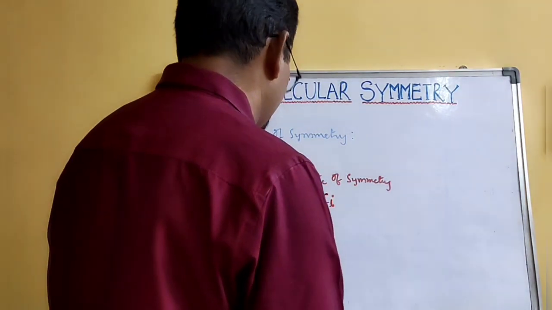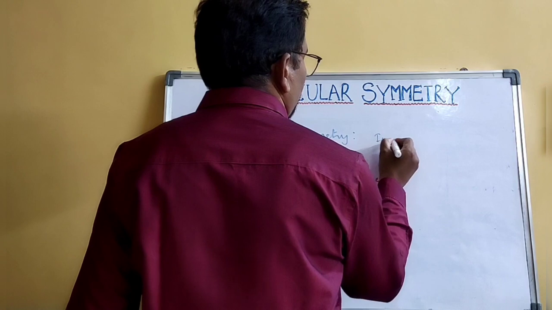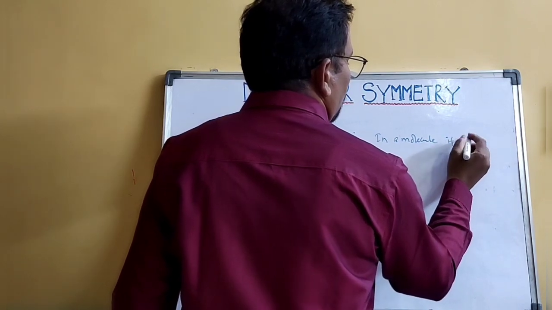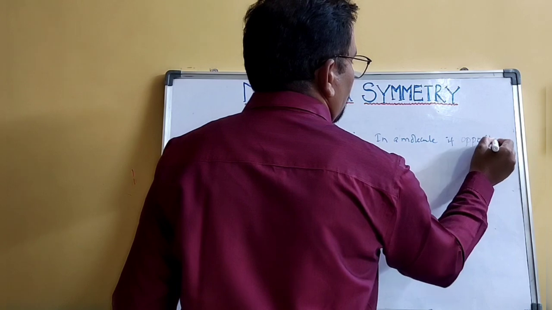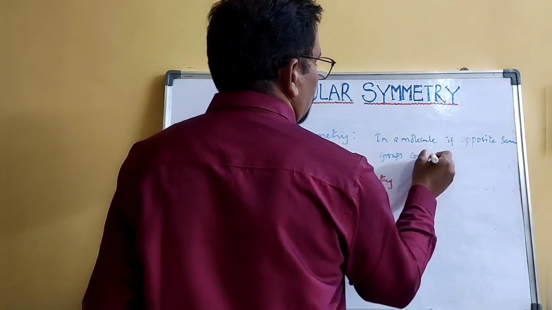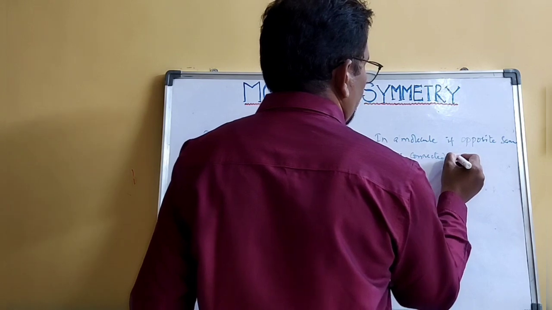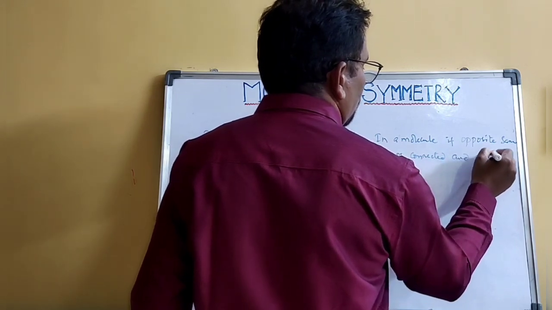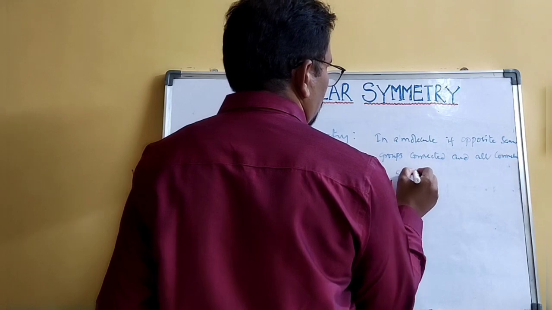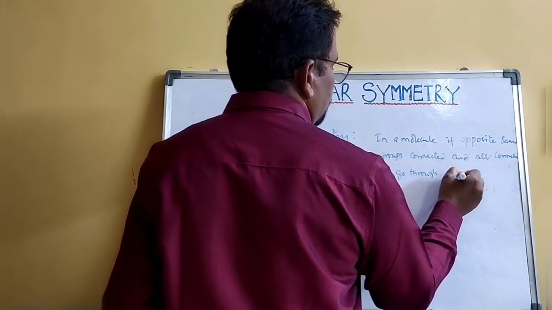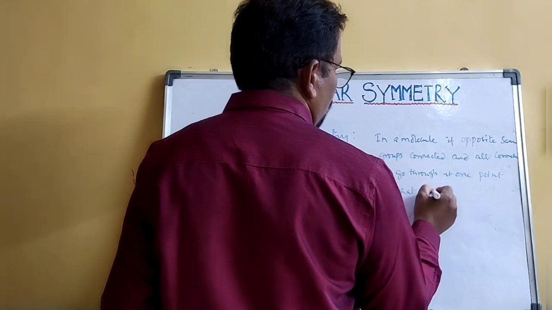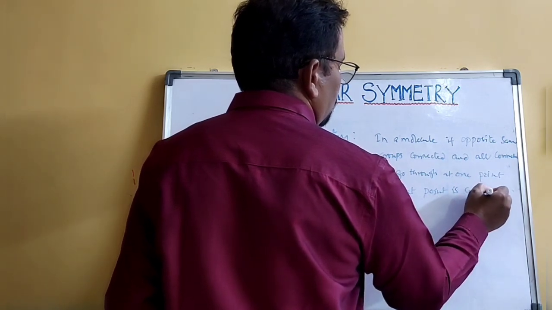Okay, so in a molecule you can write the definition. In a molecule, if opposite same groups are connected, and all connections go through one point, that point is called center of symmetry.